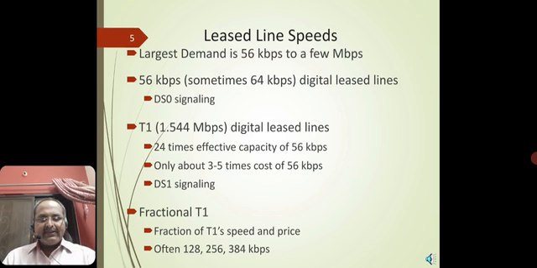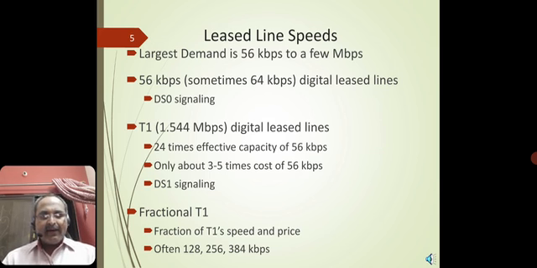So here 56 kbps, sometimes we can refer to it as 64 kbps. It's a digital lease line. This is generally called a digital signaling operation or discrete signaling operation. Or sometimes, if you refer to some books, they mention it as direct signaling operations. In a direct signaling operation, there is one signal which is taken into consideration as a raised point of discussion, and that can be transmitted over a period of time.